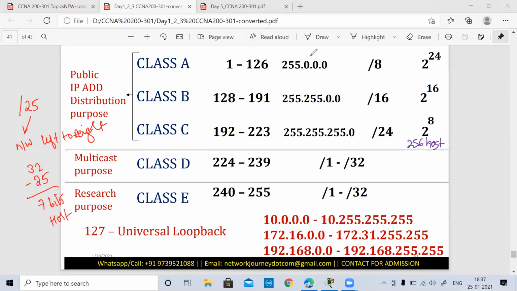If I say slash 25, can you convert that into a proper subnet mask? What would be my subnet mask?